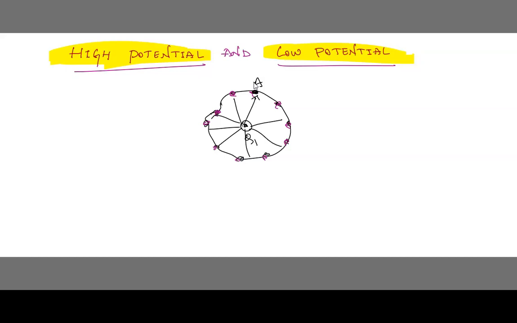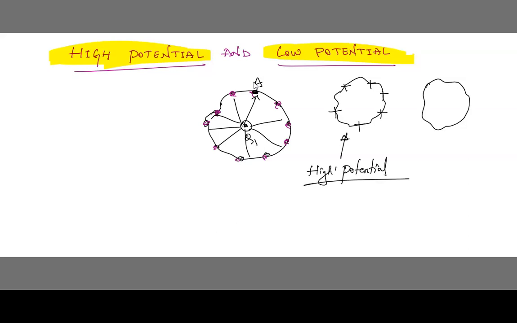Understood? Now by convention we can say that a positively charged body is said to be at high potential and a negatively charged body is said to be at low potential. Here also we come across two types of bodies. If this body consists of positively charged particles, then this body is called a high potential body.